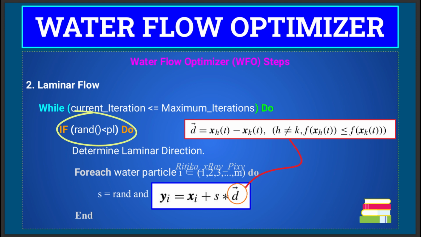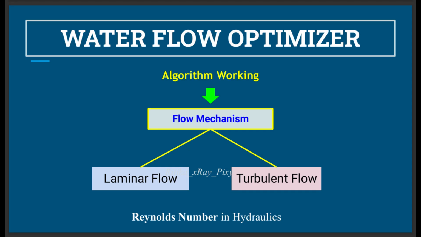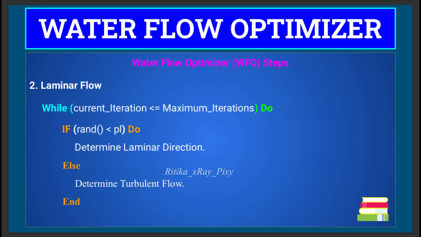This is similar to how the Reynolds number controls flow type in real hydraulics. In fluid dynamics, the Reynolds number helps to decide whether the flow is laminar or turbulent. If it is below the threshold, then laminar. If it is above the threshold, then it is turbulent. So in this algorithm, the PL value will decide which flow type, laminar or turbulent, is simulated for a given iteration.